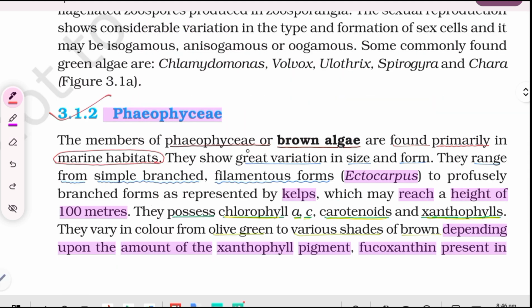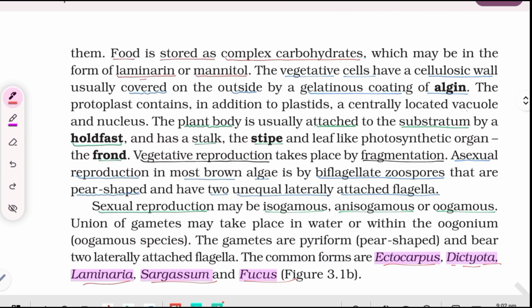Phaeophyceae. The members of Phaeophyceae, or brown algae, are found primarily in marine habitats. They show great variation in size and form. They range from simple branched filamentous forms like Ectocarpus to profusely branched forms as represented by kelps, which may reach a height of 100 meters. They possess chlorophyll A, C, carotenoids, and xanthophylls. They vary in color from olive green to various shades of brown depending upon the amount of the xanthophyll pigment fucoxanthin present in them.